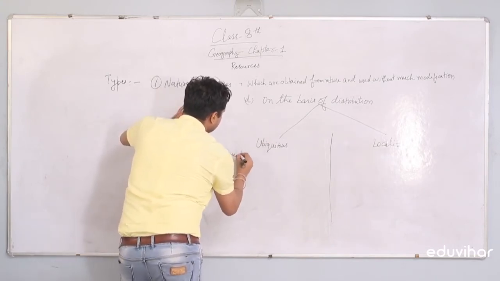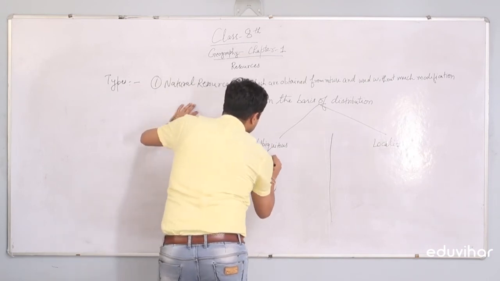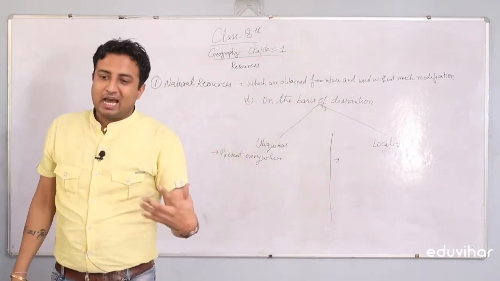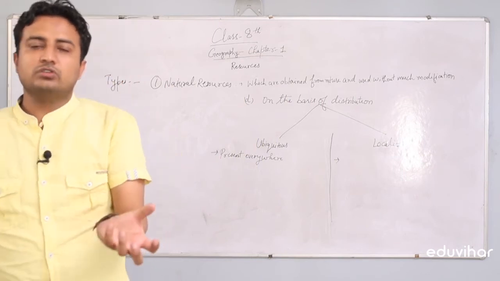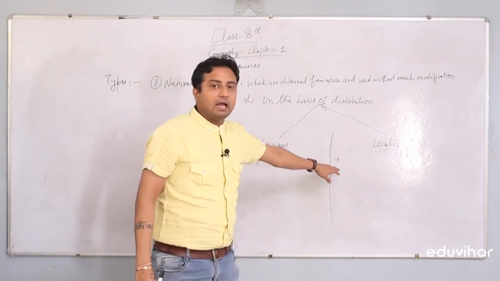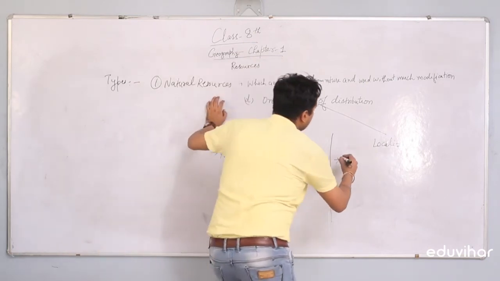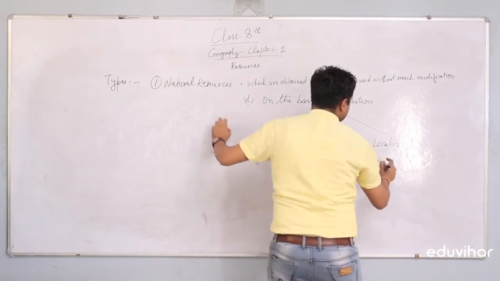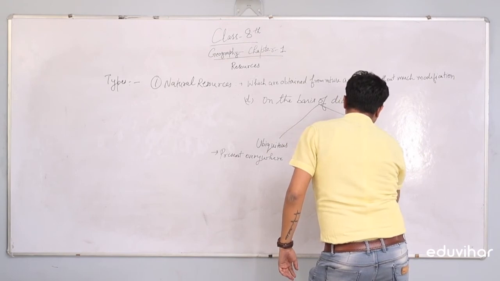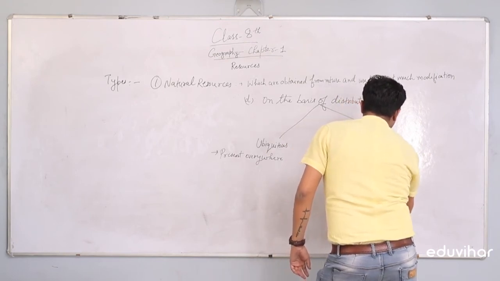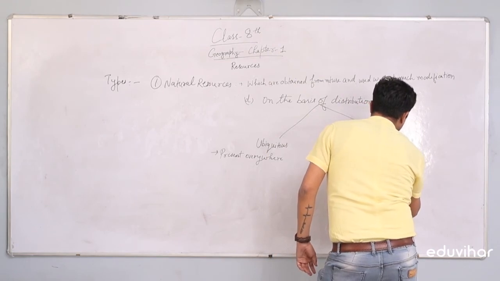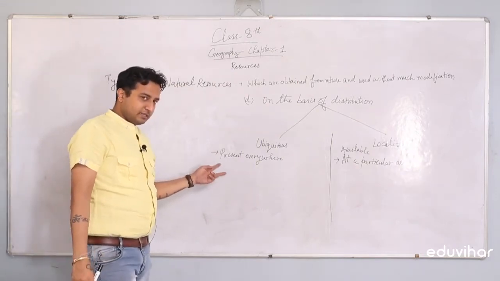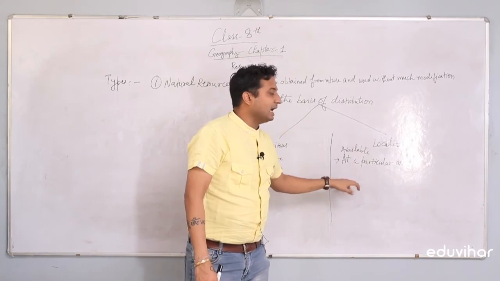Present everywhere. Localized resources are those available at a particular area. The resources which are available just at a particular area are termed as localized resources. The resources which are present everywhere are ubiquitous, and localized are available at a particular area.